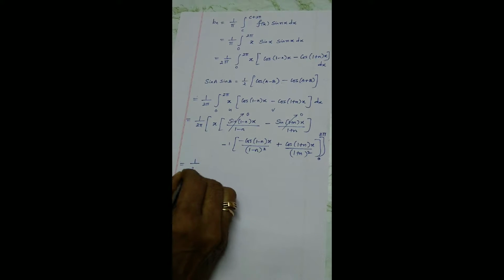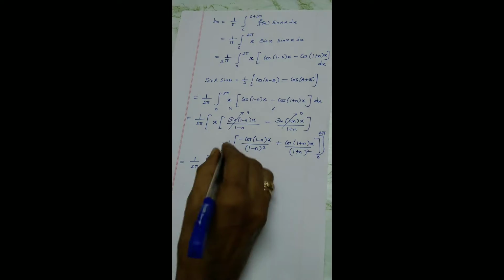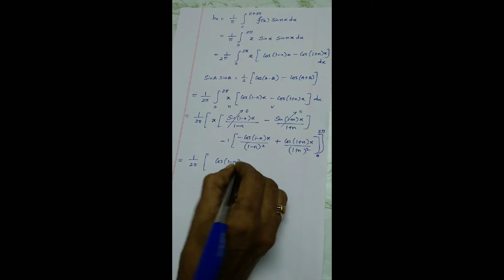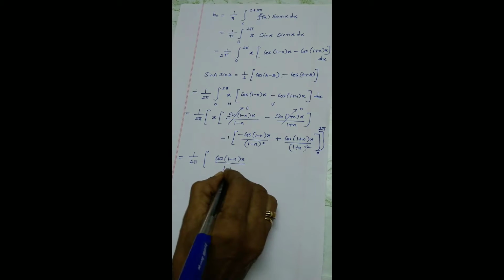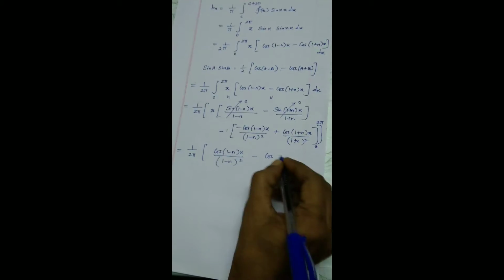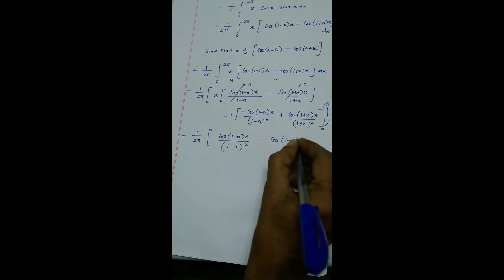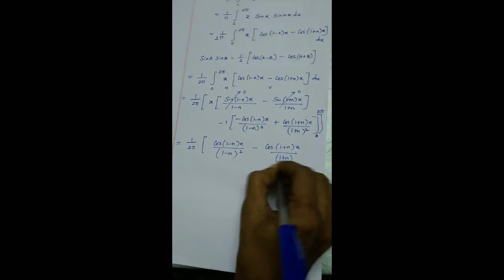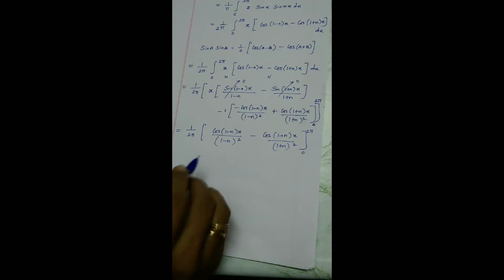And focus on this term. If you want, I can rewrite 1 by 2 pi, minus into minus plus. So cos (1 minus n)x by (1 minus n) whole square, minus into minus, minus into plus, minus. So this term is plus over (1 plus n) whole square, 0 to 2 pi. Now just listen, no need to substitute a particular case.